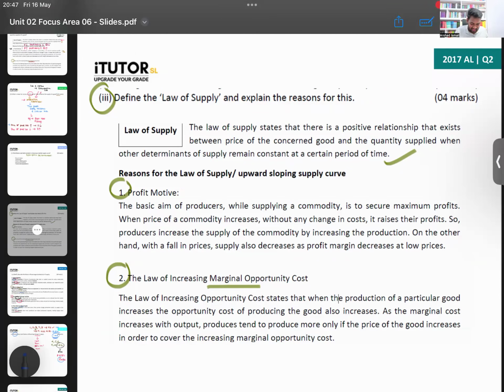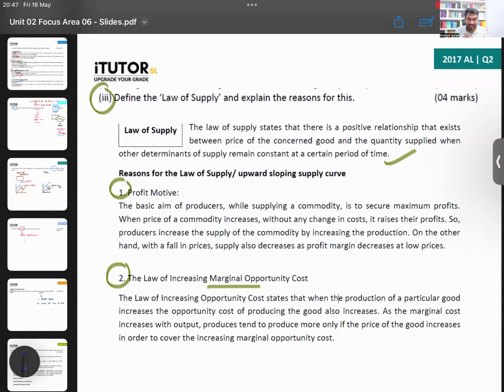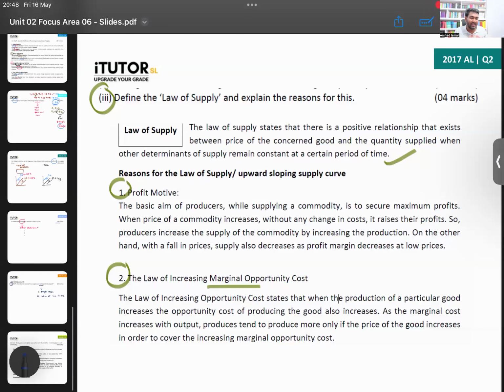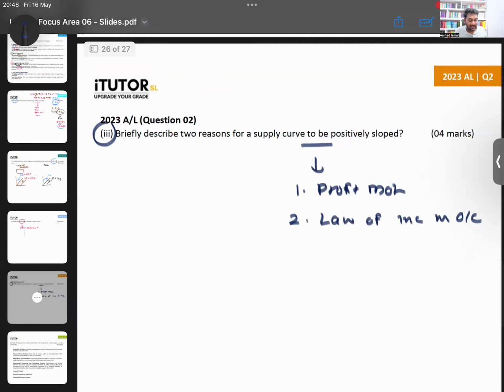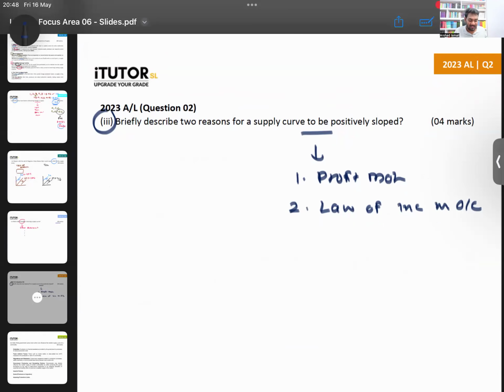I would have liked it if there was a practical question from PES. There has not been, right? There is no elasticity-related practical question, not even a calculation from elasticity. I would have liked it if they had done that instead of asking what will shift the supply curve and what are the reasons for the law of supply. That's what they have mainly been asking. Instead, maybe from the supply area, a new thing they can test is calculations from PES. They can give you a practical situation and ask you to draw and explain something. They can do a lot of things. New things, I don't know.